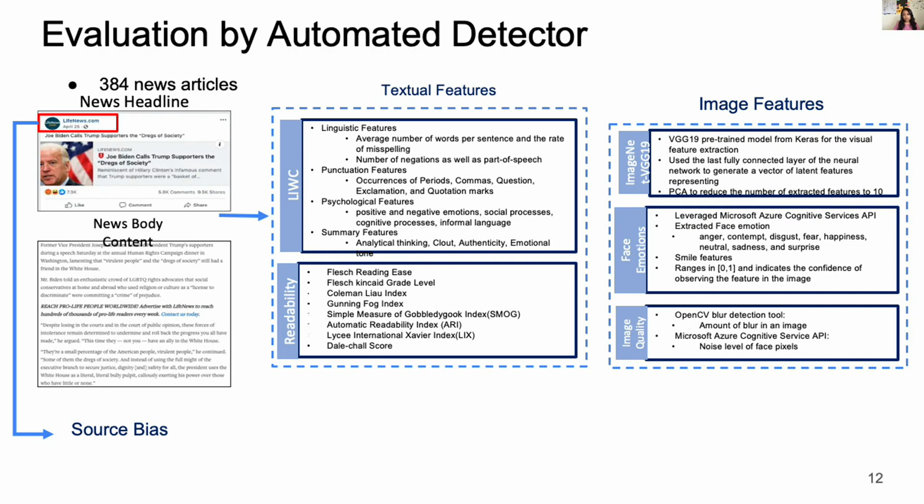Further, we used the same information evaluated by participants and implemented an automated machine learning-based fake news detector so that we can compare human versus machine accuracy under the same condition. We used look and readability features from the excerpt and title, and we also included image features extracted from ImageNet VGG19, face emotion using the Microsoft Azure Cognitive Service API, image quality like blurriness using OpenCV blur detection, and also the source bias as input to a logistic regression classifier with tenfold cross-validation to classify fake and real news.